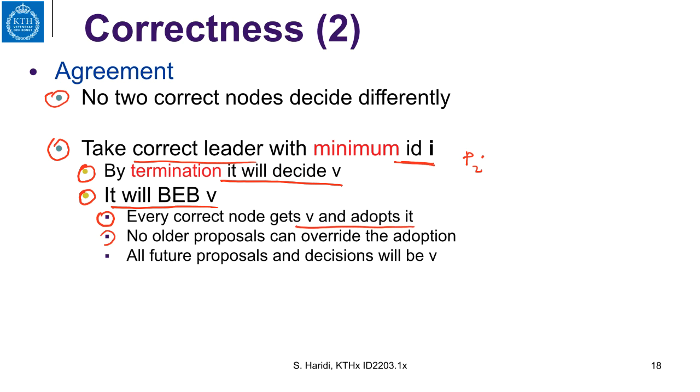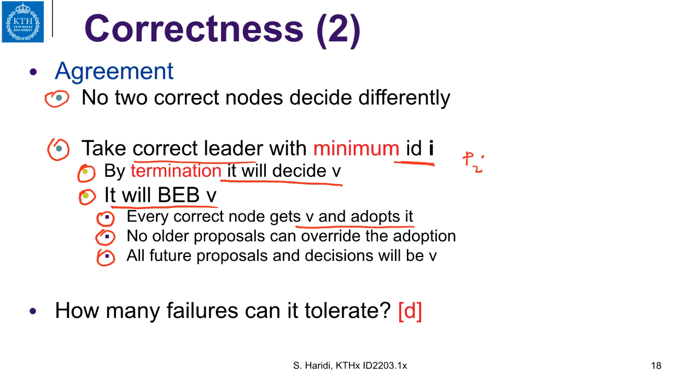And we know that no older proposals can override this adoption because we do not accept old proposals. And all future proposals and decisions will then be V.